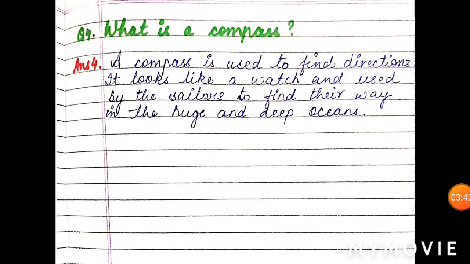Now, the last question, what is a compass? A compass is used to find directions. It looks like a watch and is used by the sailors to find their way in the huge and deep oceans. So we all know that a compass helps to find the direction, and it is used by sailors to find their way in huge and deep oceans. It looks like a watch, and the needle of the compass always points towards the north.